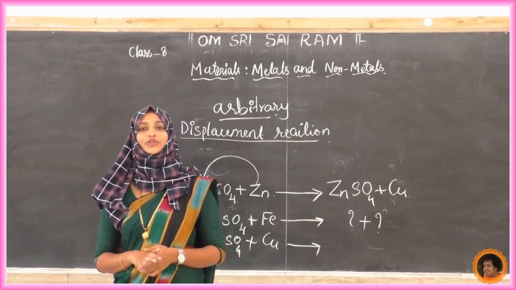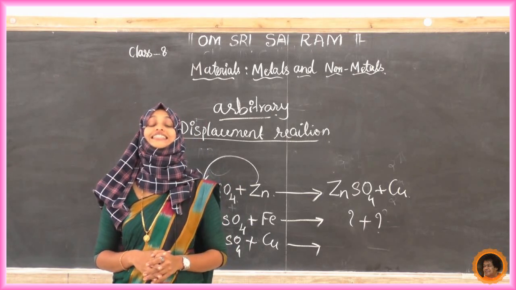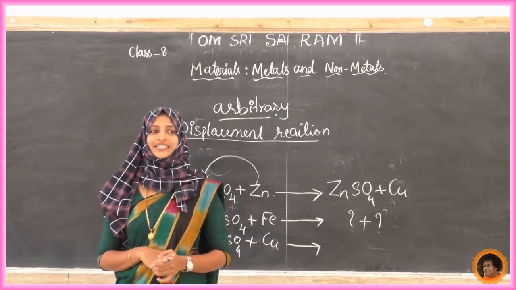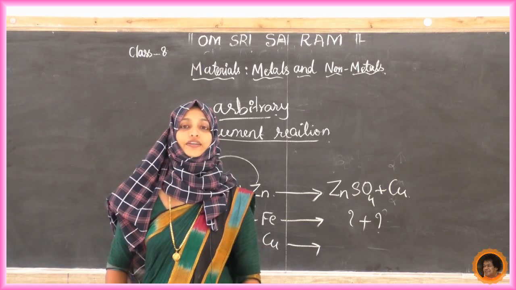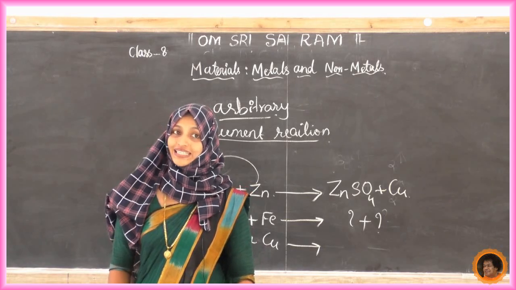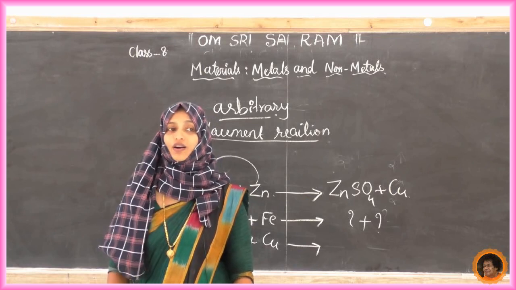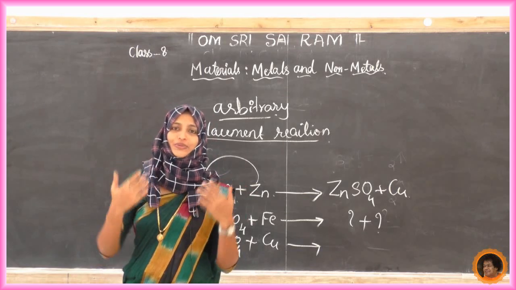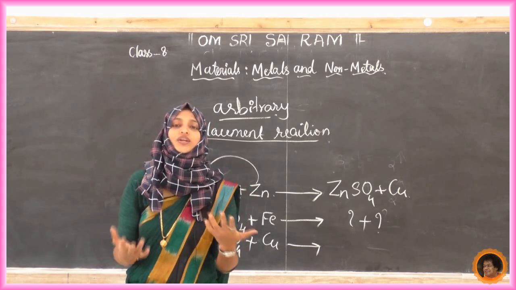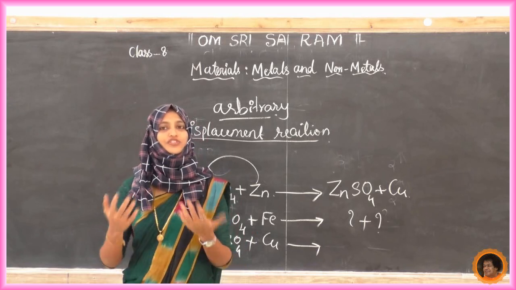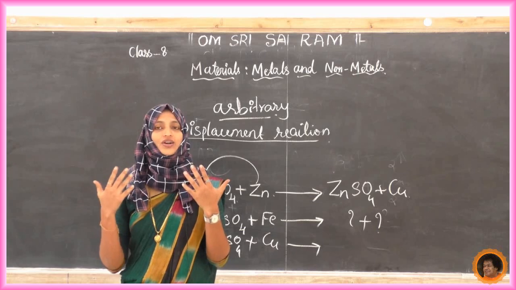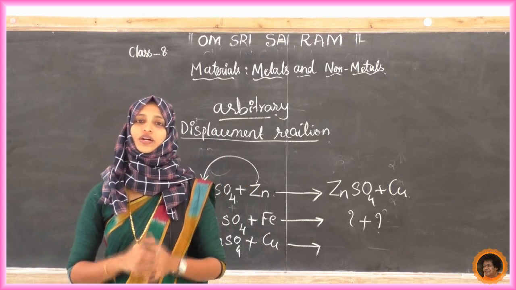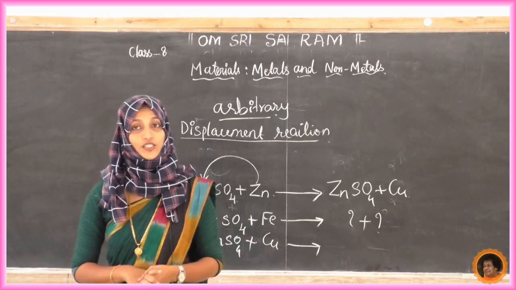And finally, we came to know a very famous reaction, the displacement reaction, just displacing the positions. The definition: during a reaction, if a metal replaces another metal from its compound, such reactions are called displacement reactions. By doing an activity, we came to know which is a more reactive metal and which is a less reactive metal. So we have got the sequence of most reactive metals, and we know what chemical reactions take place in that.